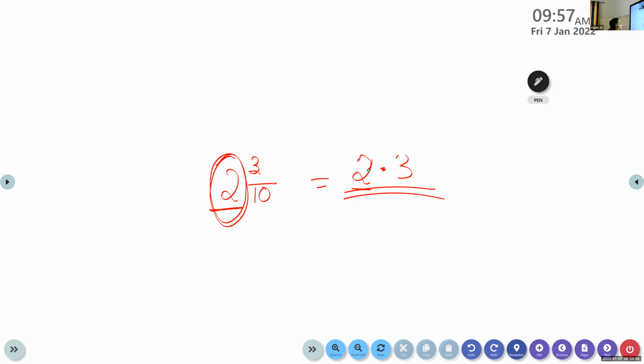Okay, children. So tell me 5 and 2 by 10. How will I write? 5.2. Is that clear, children? Yes. So after the decimal point, we have only one place. Why? Because in the denominator, we have only 1 0. Is that clear? The number of zeros should be equal to the number of places after the decimal point. Here only one digit. Why? Because here we have only 1 0.